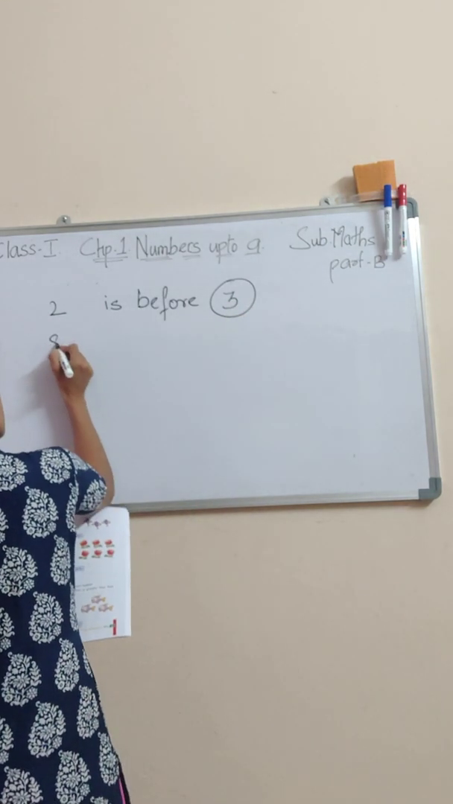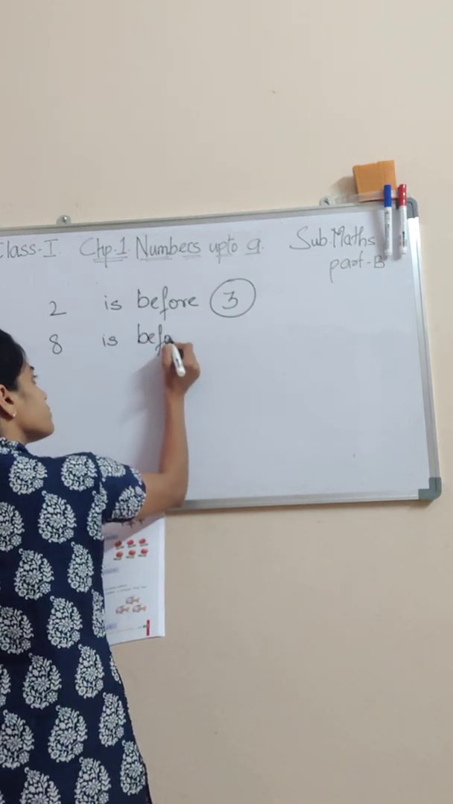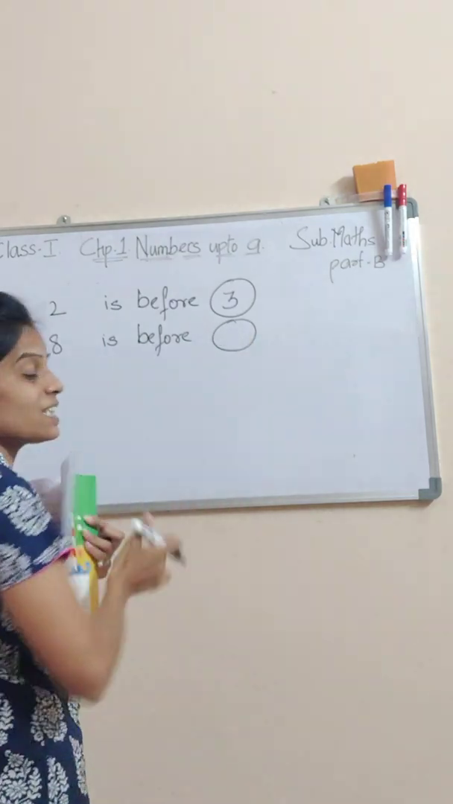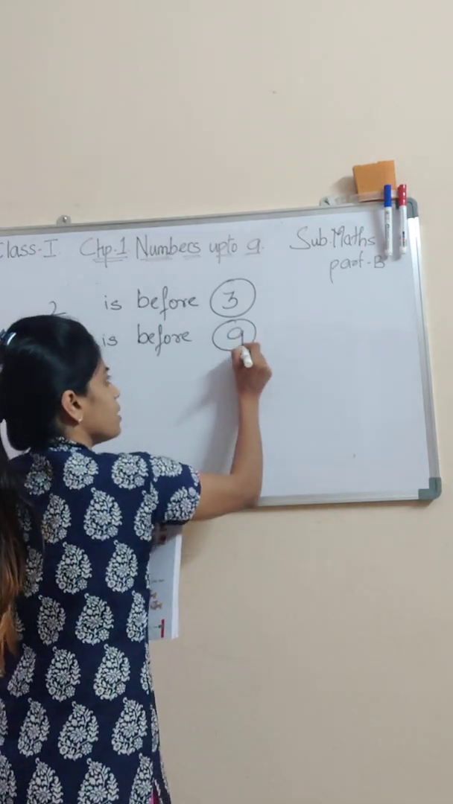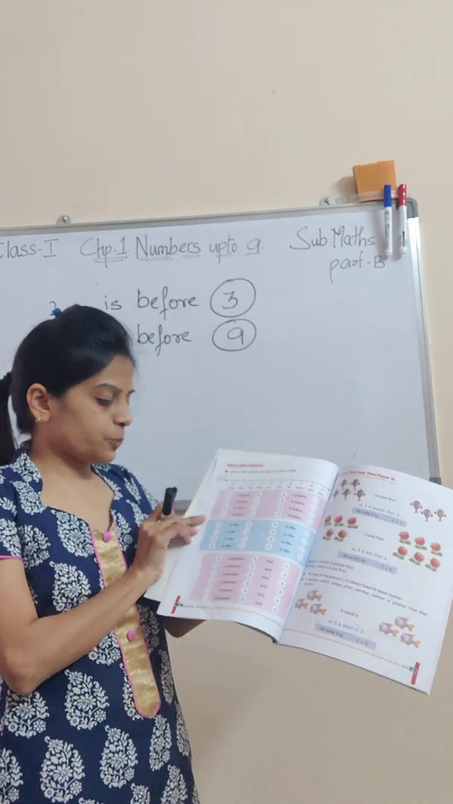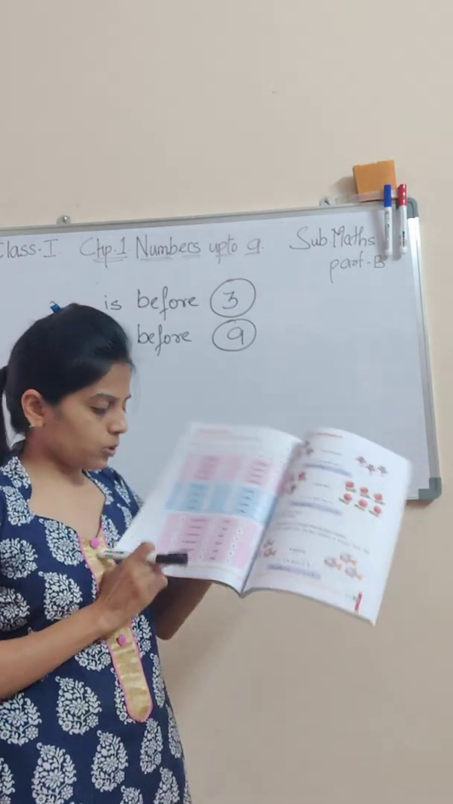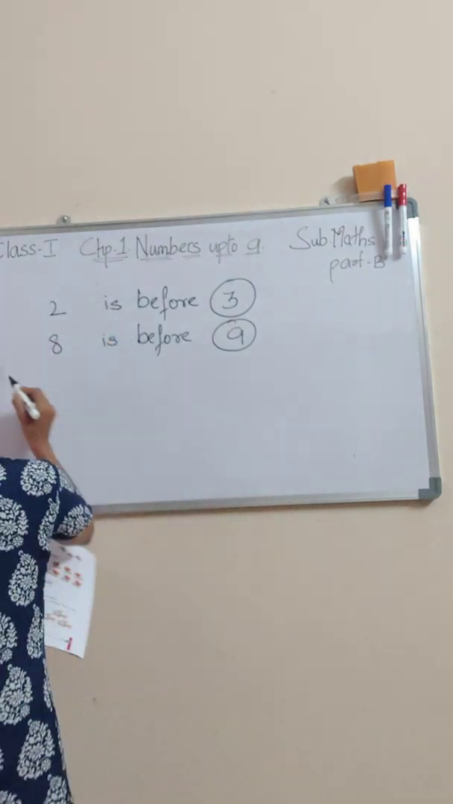Now next one. 8 is before dash. Now 8 है before. किसके before है 8? Yes, it is before 9. Got it, students? So I expect you to do this pink box, this blue box, and again this pink box. Next we are talking about after. Okay. Next is the blue box.